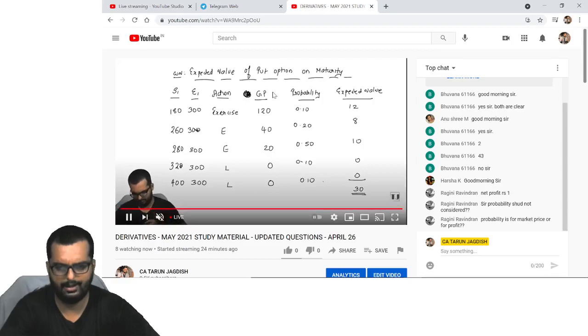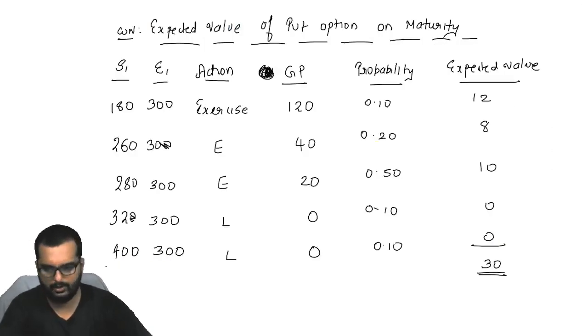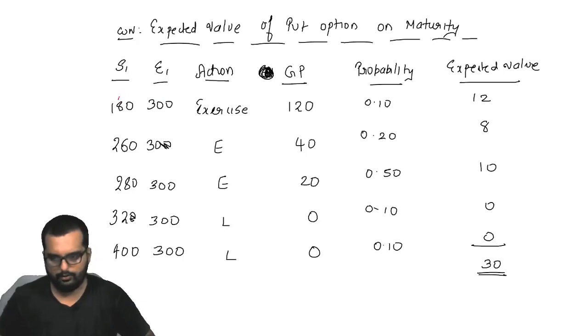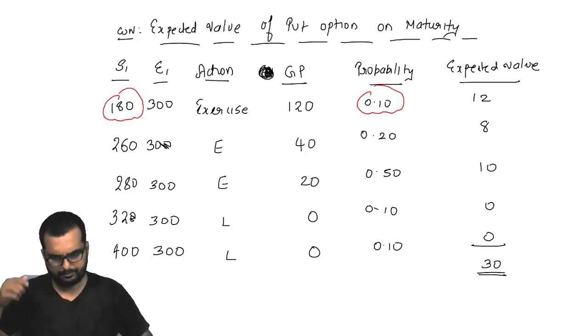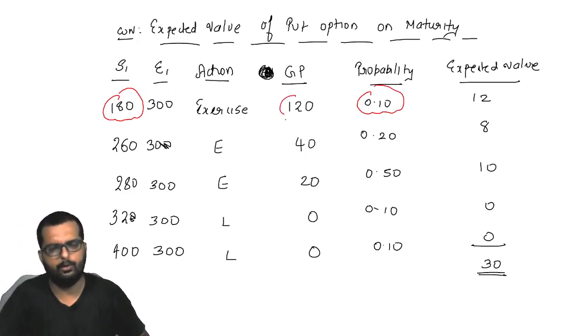For example, I will explain that to you. See, I'll just write down and explain it to you. Look, for this 180, we have a probability of 0.1. If the price becomes 180, how much profit do I make over here? 120. This is going to be my cash flow.